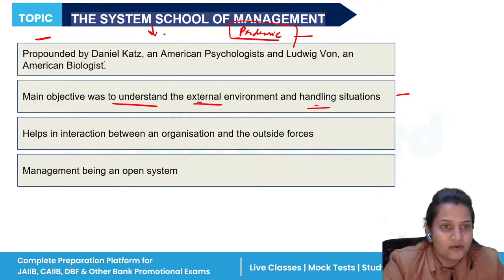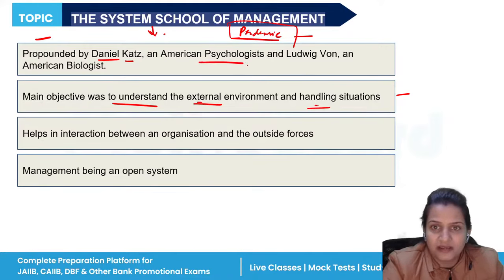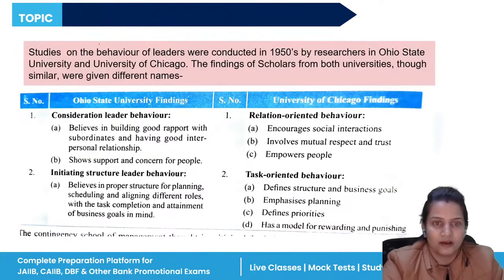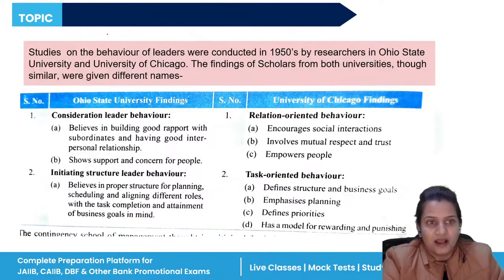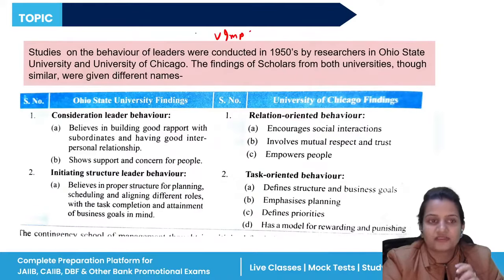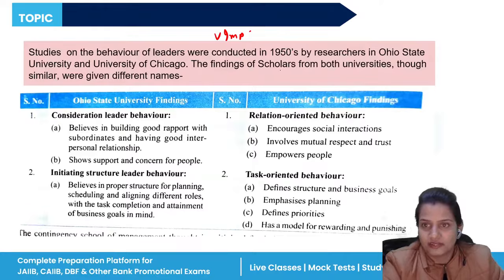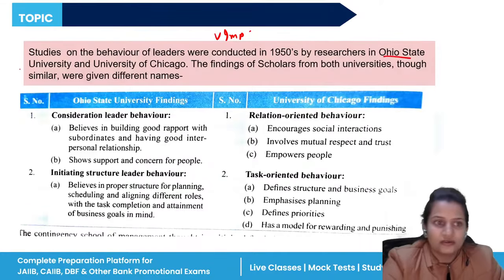So it is given by whom? Daniel Katz, an American psychologist, and Ludwig von. These two people gave this particular approach. A study was conducted by two researchers. Where the study was conducted is very important. The study was conducted in two universities, Ohio State University and University of Chicago.